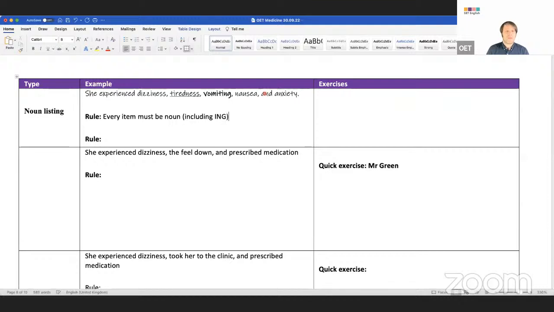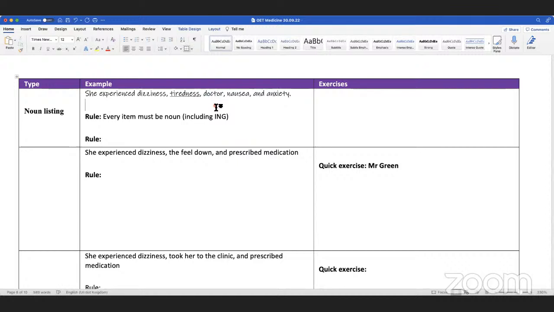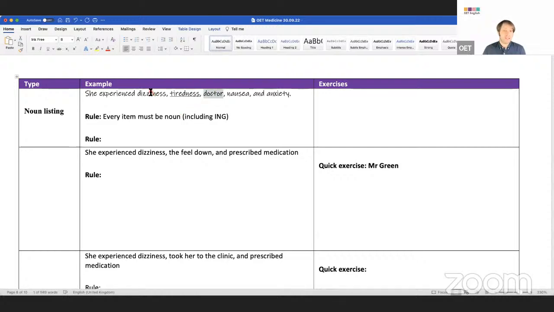Now, can anyone guess another big problem that sometimes people make? A big mistake. Let me show you. What if I say this? She experienced dizziness, tiredness, doctor, nausea, and anxiety. What's wrong with that? It's easy to see, but why is it wrong? It's a noun. I'm listing nouns.